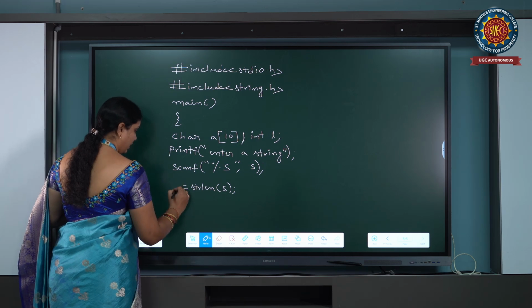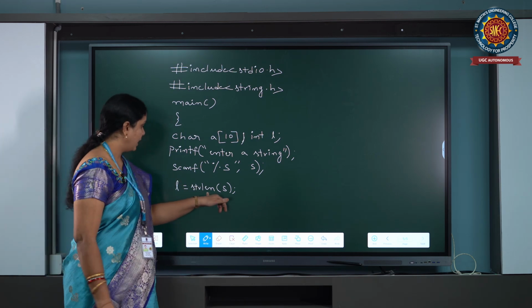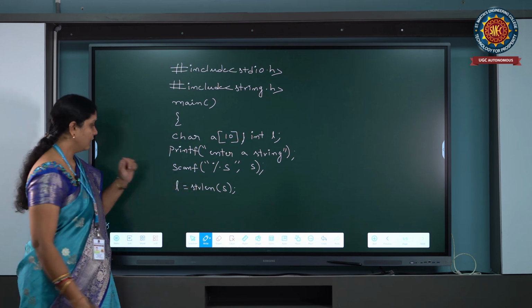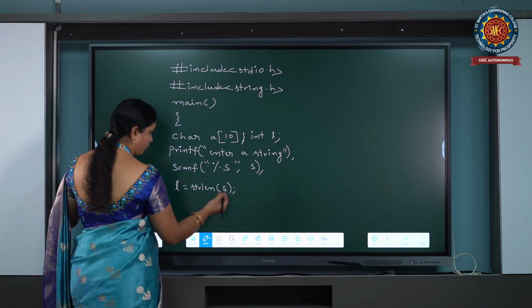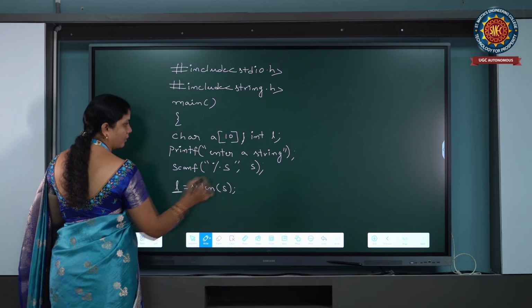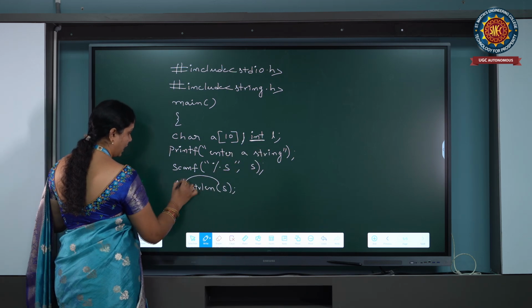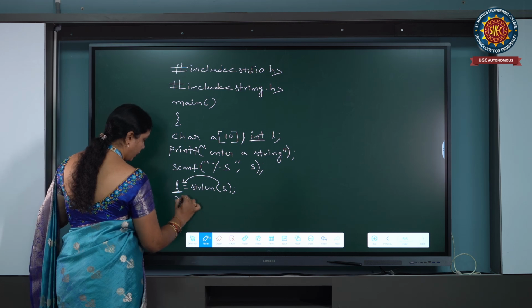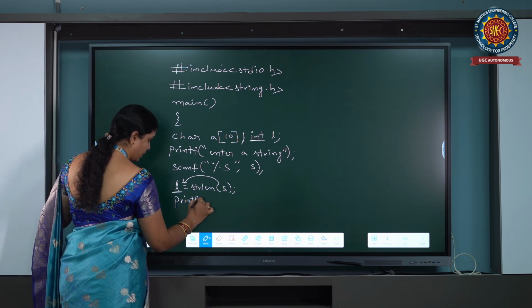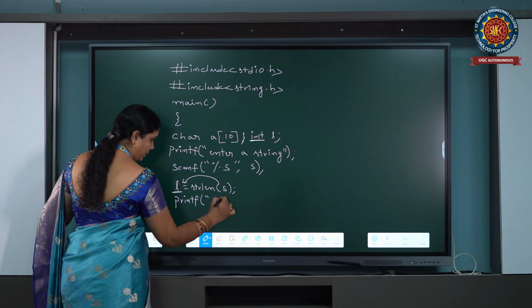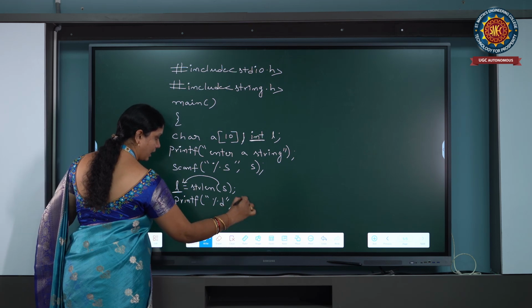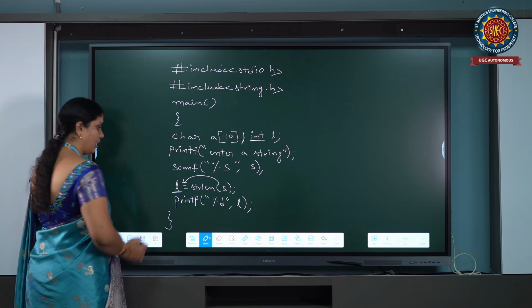Because the strlen function is going to return an integer numerical value, so we have to use int data type. Whatever value is stored in L must be printed, so we print it using printf, %d comma L.